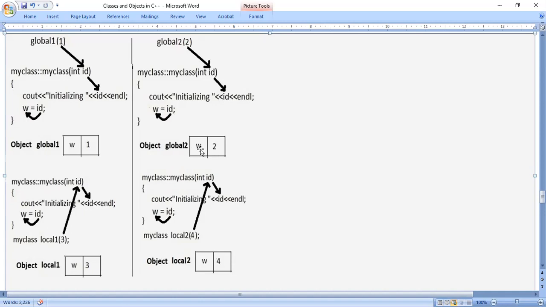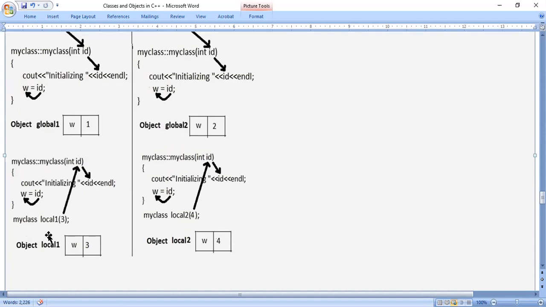Variable W means data member. So you call W as data member, global 2 as object. With respect to object global 2, and for data member W, value is 2. With respect to global 1 object, for data member W, value is 1. For global 2, value is 2. So 2 global objects finished the working process.